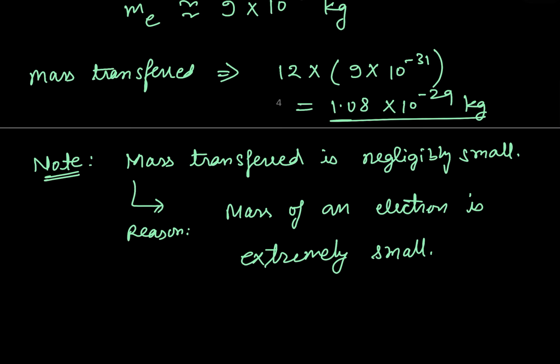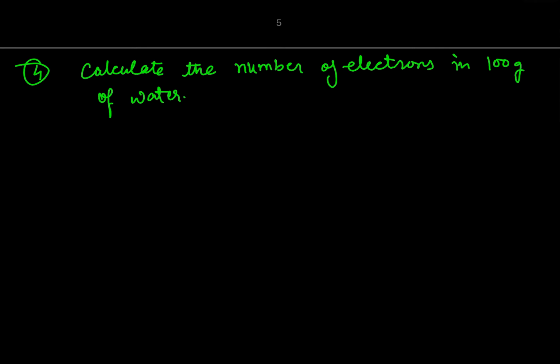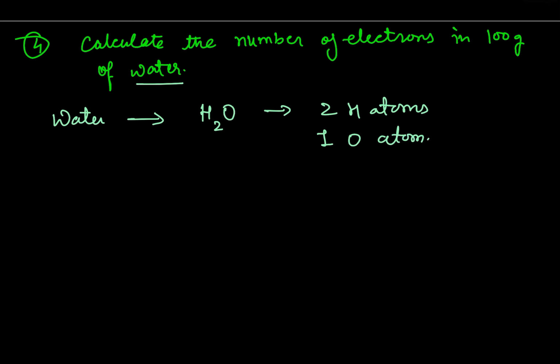So this question was based upon the concept quantization of charge as well as the method of charging, more specifically the by friction method. Now the fourth question is calculate the number of electrons in 100 gram of water. So we know that a molecule of water is represented by H2O, in which it considers 2 hydrogen atoms and 1 oxygen atom.